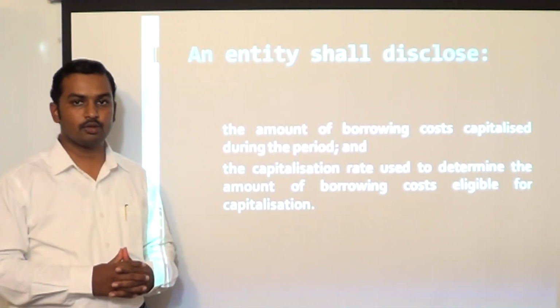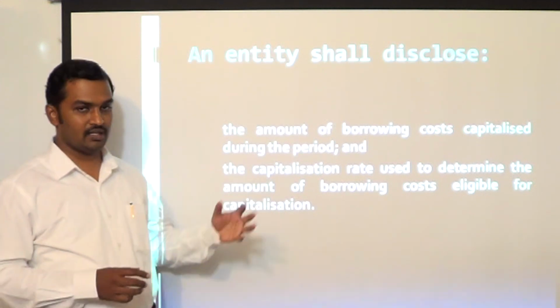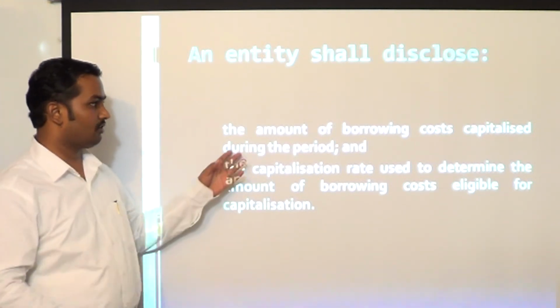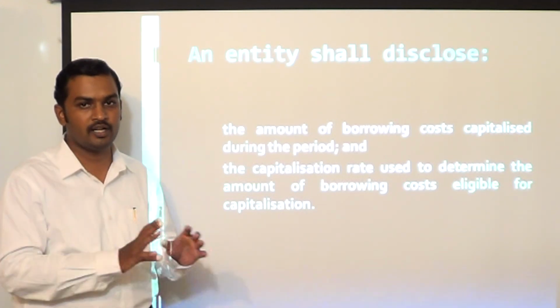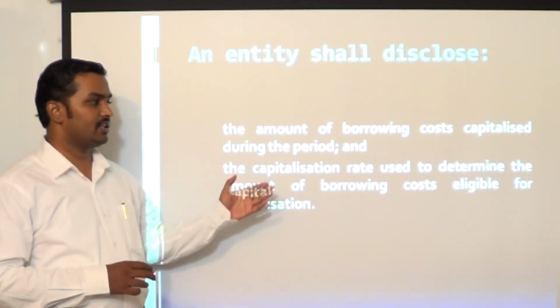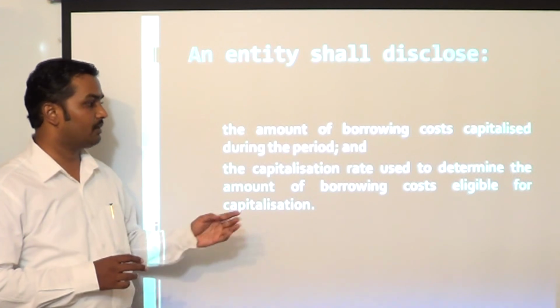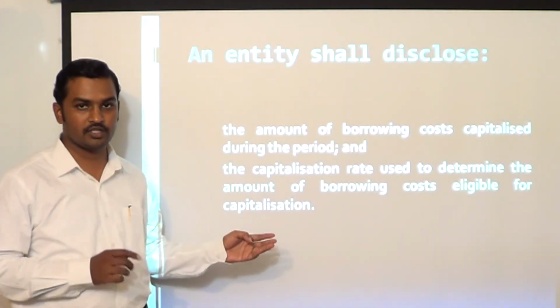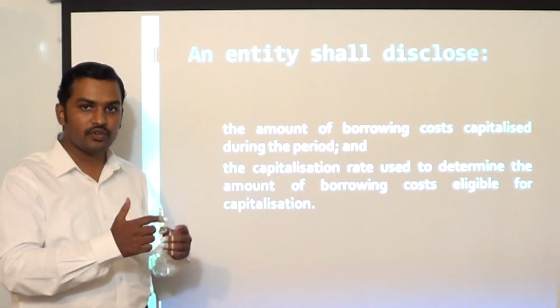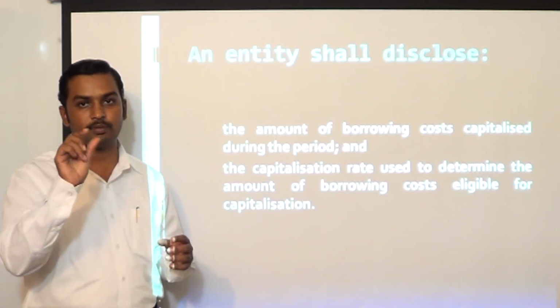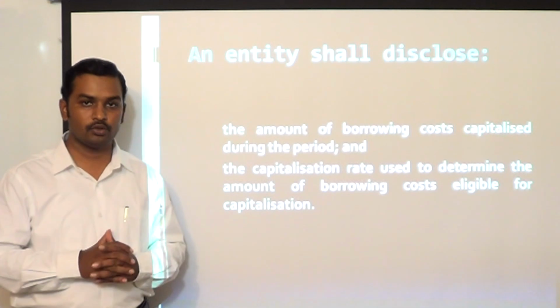Now, what are the disclosures required by the standard? As per the standard, you have to disclose the amount of borrowing cost capitalized during the period. So how much borrowing cost you have capitalized during the period has to be disclosed. And the next is the capitalization rate, which is used to determine the amount of borrowing cost eligible for capitalization. So the capitalization rate which you have computed for general borrowings, which is used for capitalization of borrowing cost, that capitalization rate also has to be disclosed in the notes to accounts.